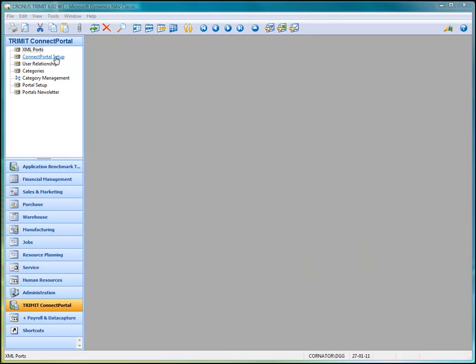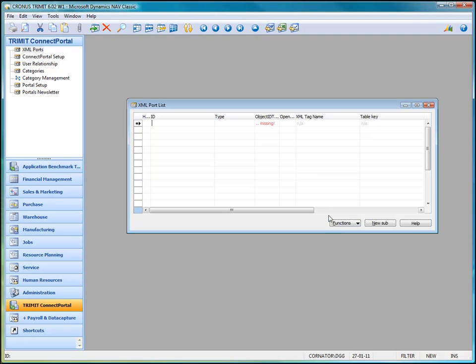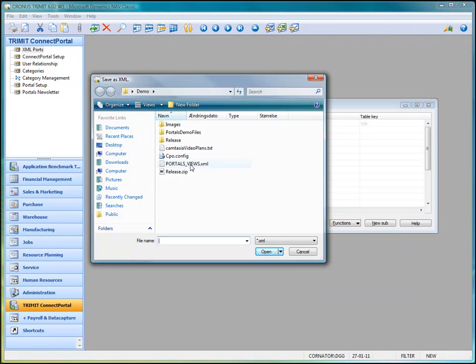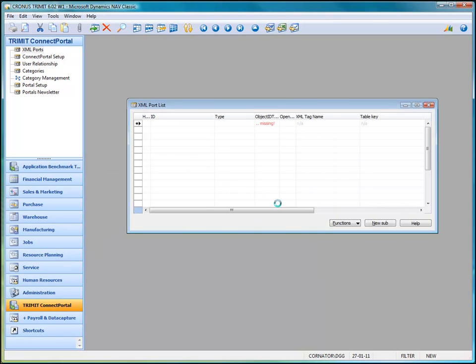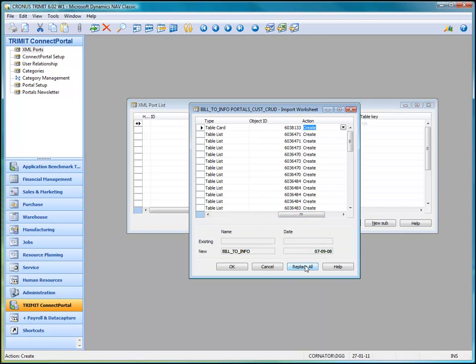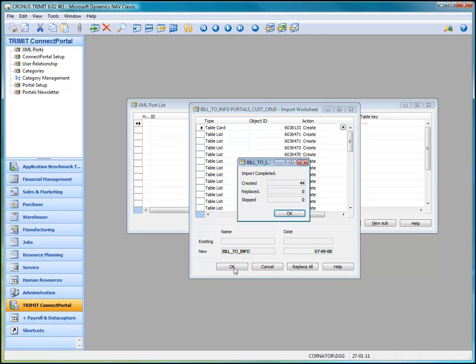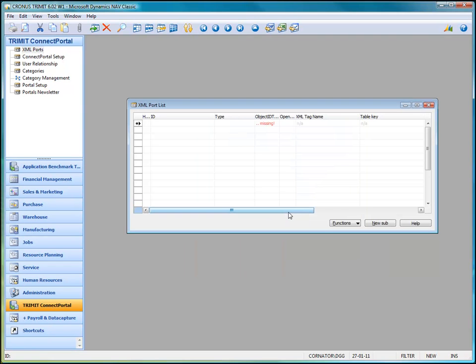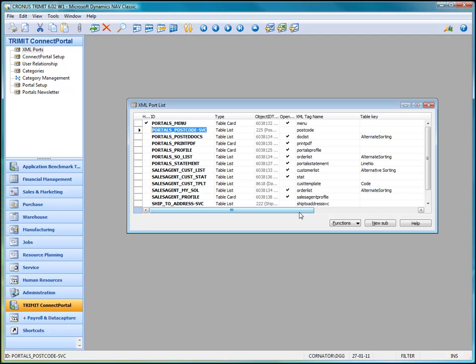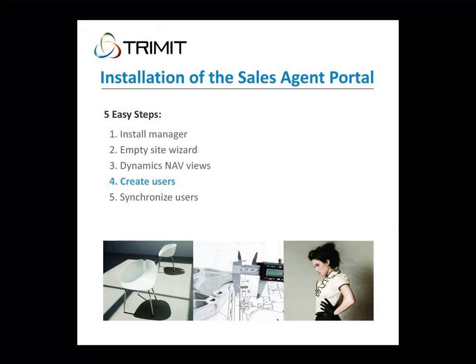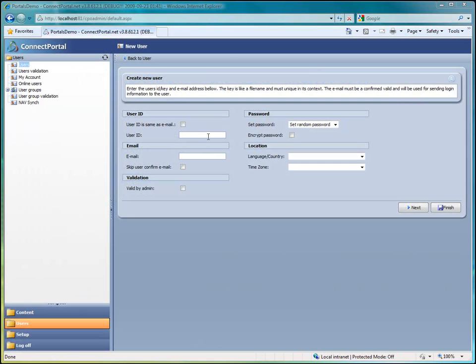Within Dynamics NAV, we import the portals views which define the data exchange and security settings for the portals. We are now ready to continue with the next step, which is creating users within the Connect portal. To do this, we enter the Connect portal admin, select Users, and create a new user.